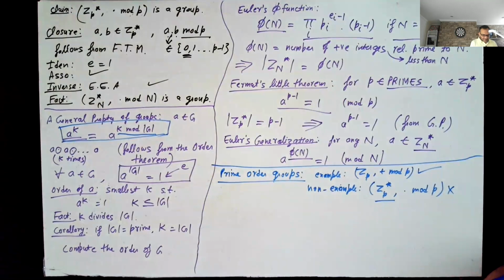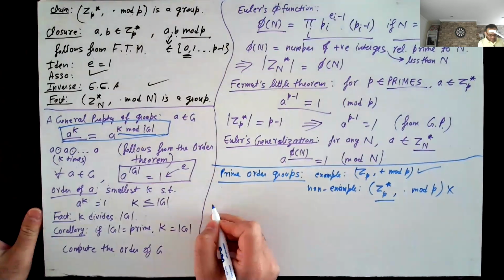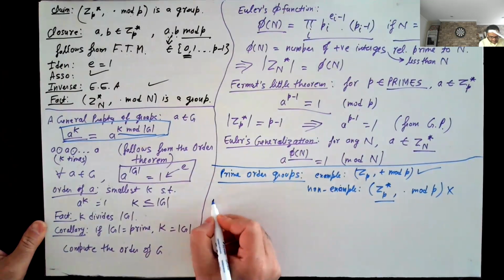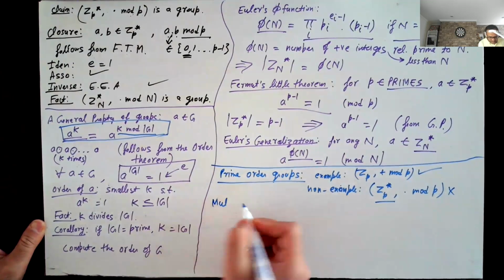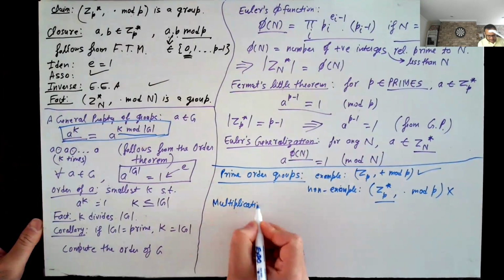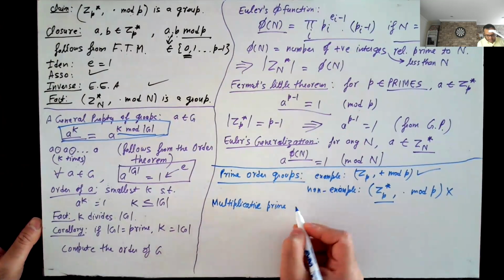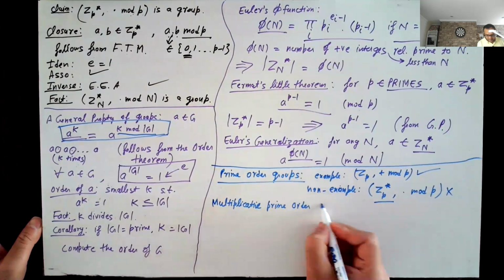So here's our quest, right? We would like a multiplicative prime order group.